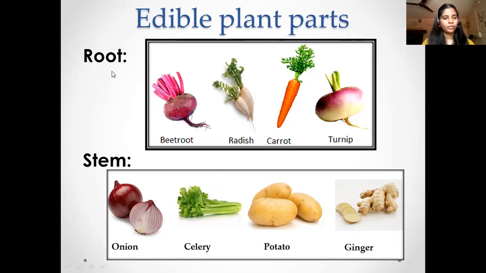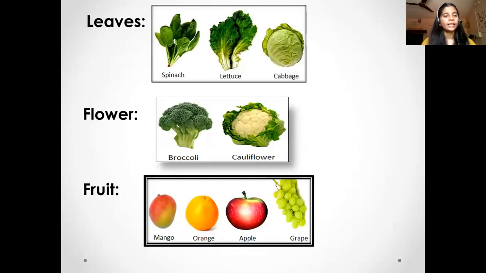Then apart from that, let us see if there are any edible leaves. Yes, there are some edible leaves like spinach, lettuce, cabbage, and apart from that, fenugreek is also an edible leaf. And then there are some edible flowers as well. You have broccoli and cauliflower. You know, rose petals are also eaten. There is a sweet that is made up of the rose petals that is called gulkand.